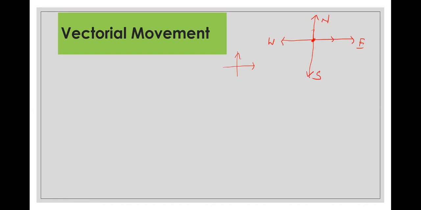But now I'm talking about directions other than south, north, east, west. I'm going to talk about something else. Suppose, for example, you have to move 30 degrees west of south.